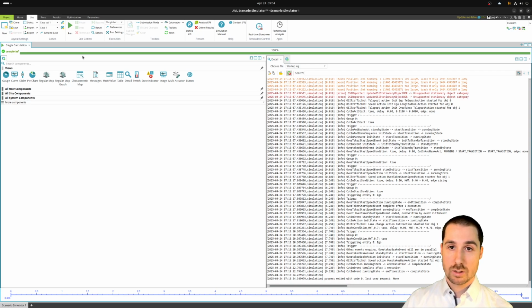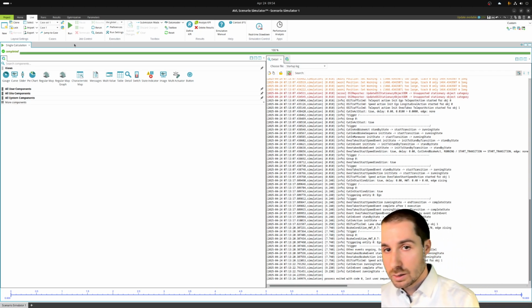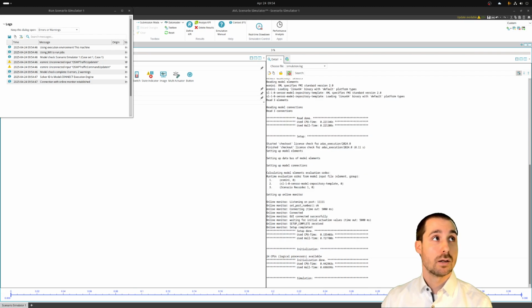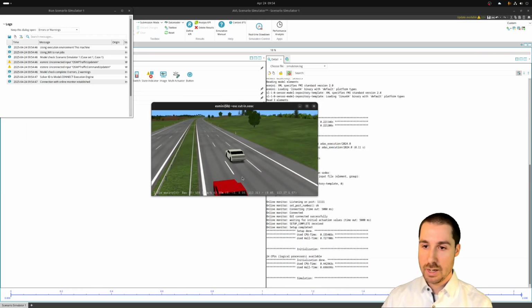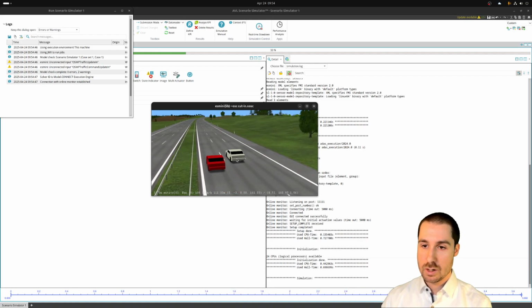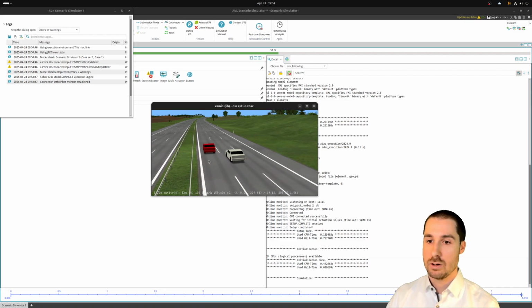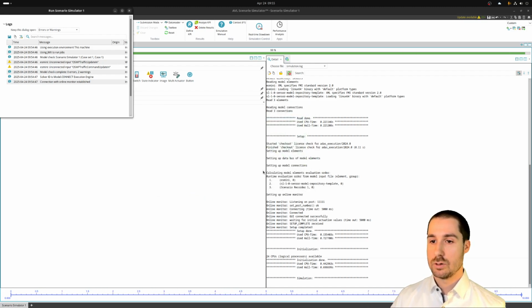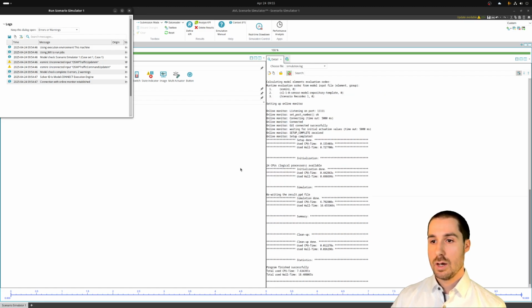So if I play that back, we can see the ESMini visualization. Let me play that back again. Again, you can see that same road with the lanes. You can see the car white and the car red as defined in the vehicle catalog. And with the headway, it will overtake and then it will start to brake. And that's, in a nutshell, how OpenSCENARIO and OpenDRIVE work and how scenario players like ESMini load and interpret